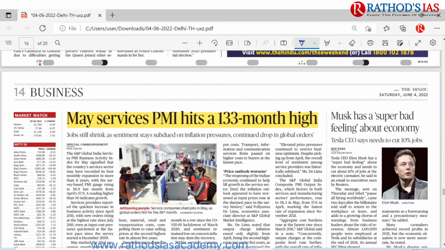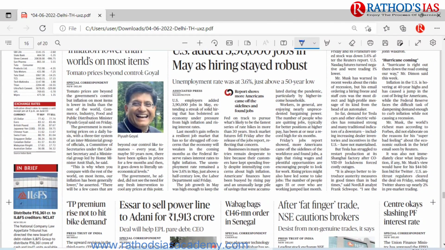If you move forward in the business page, there is one article regarding PMI. I discussed this topic. So these are some important articles that appear in today's Hindu newspaper.